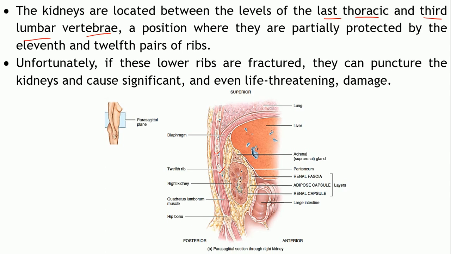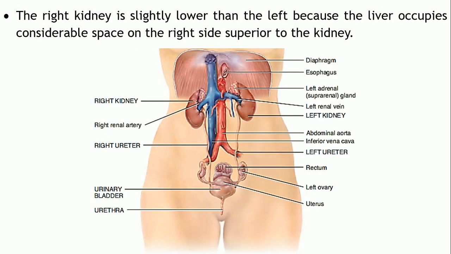So what will happen in case there is a fracture in these ribs? It may damage the kidney. Imagine if this rib is fractured, it will pierce into the kidneys, right? So it can damage the kidney. Okay, so it is actually life threatening, this particular arrangement.